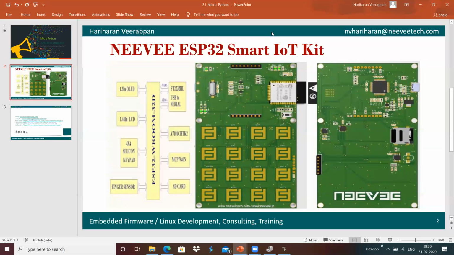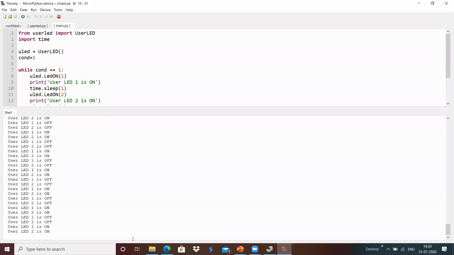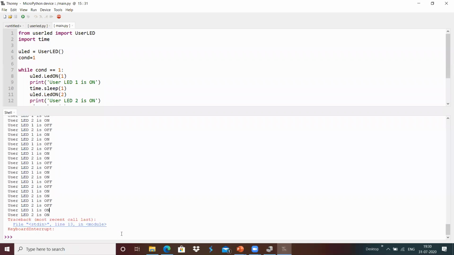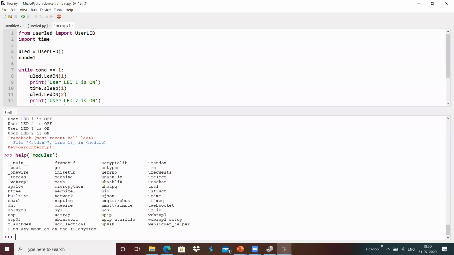Hello, sir. Sir, in the given help modules, only some standard modules are given. So if in case I need some modules, how to install that? What kind of module do you require over here? This has been given with all the modules needed for MicroPython. For example, here we have support for BLE, Bluetooth Low Energy, and Wi-Fi.